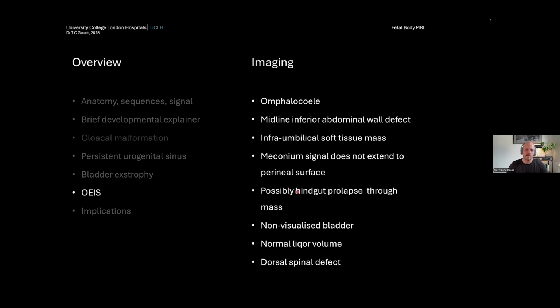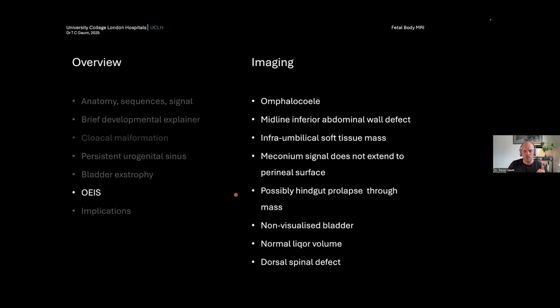Sometimes the hindgut will prolapse through the cloaca, and so you almost get an E version of the meconium signal coming out. It's described sometimes as an elephant trunk. The hindgut prolapses through the extrophy mass, and you end up with this kind of long blind-ended tubular structure in the amniotic cavity. Importantly, the bladder is not visualized.